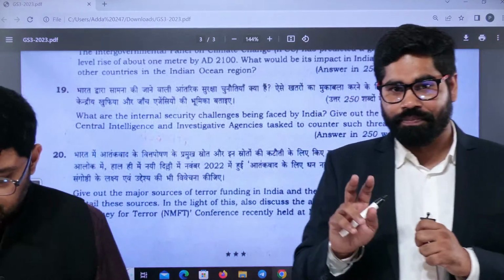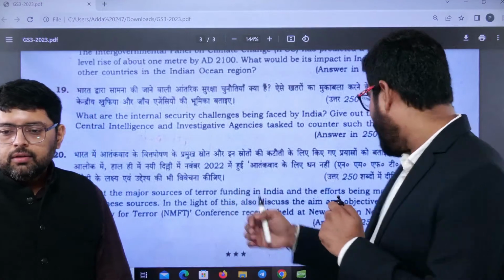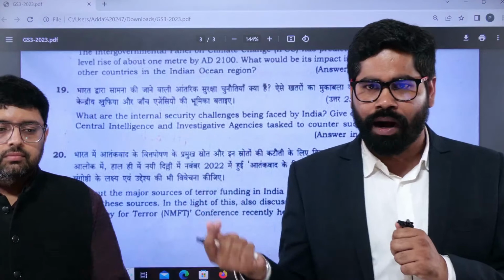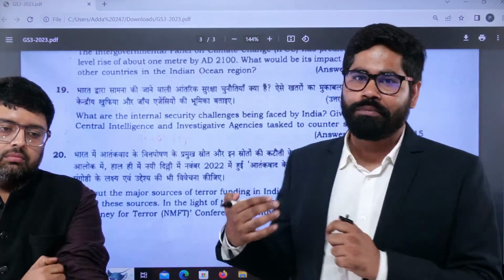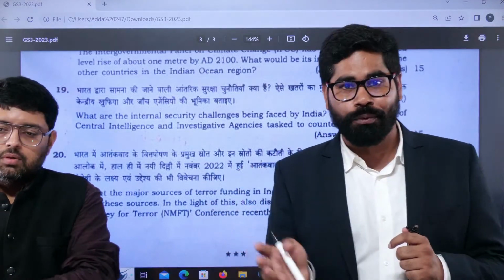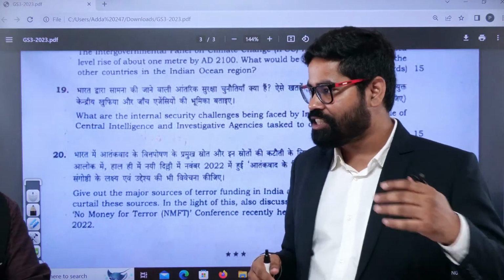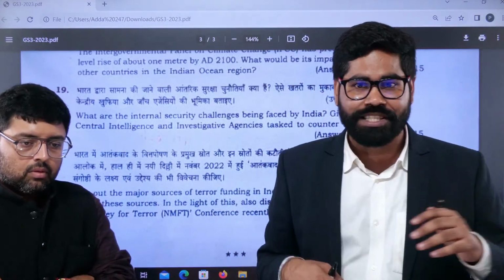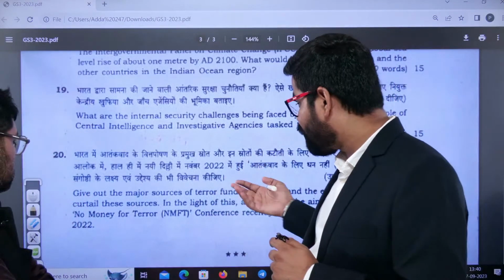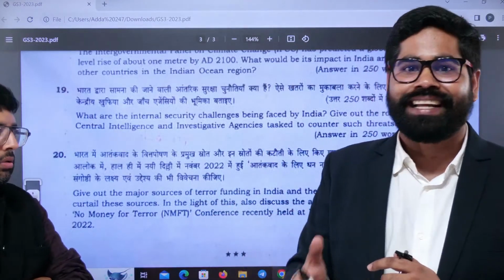See, there is a mixing of two different things. Give out the major sources of terror funding in India and the efforts being made to curtail these sources. This is of the standard part of the syllabus. Whenever we are talking about internal security, we read this aspect, what the major sources of terror funding are and what efforts have been taken. In the efforts, you can start from demonetization, then go to digitization of the economy. You can go to other measures adopted by the government in recent times. So these are all the measures, and then you can talk about the sources of terror funding. Right now, you can talk about blockchain or the cryptocurrencies which are being used.